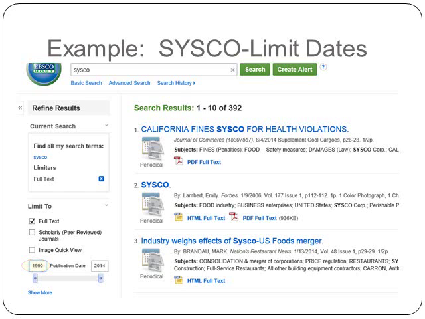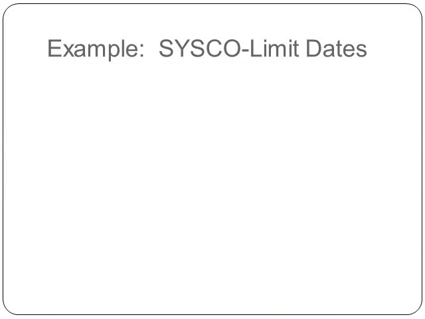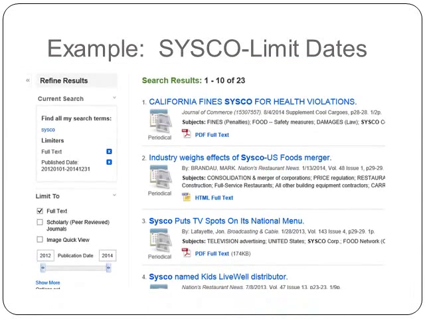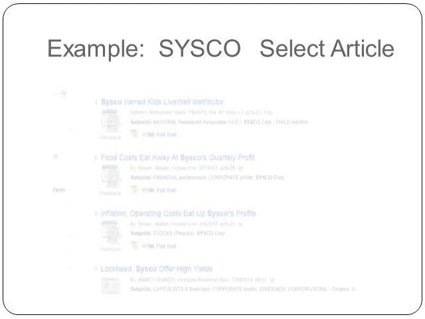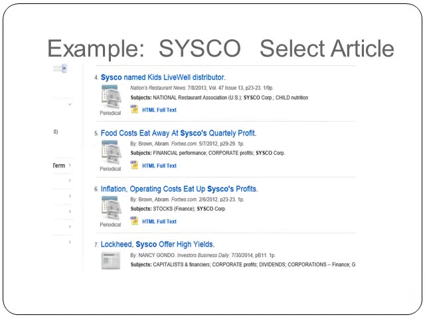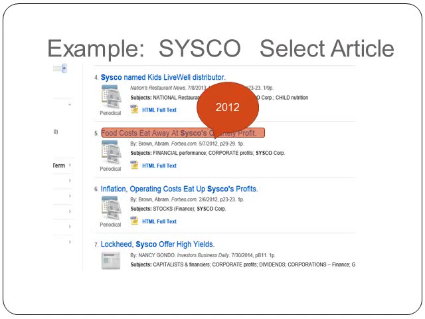But I decide I just want to change this to 2012, just the last 2 years. And now I have 23 sources, which is much more manageable. So once I've selected that, then I only get my 23 articles, and I'm skimming through the headlines, and I'm interested because I see this one that says that they're losing money, and then I realized that was from 2012.